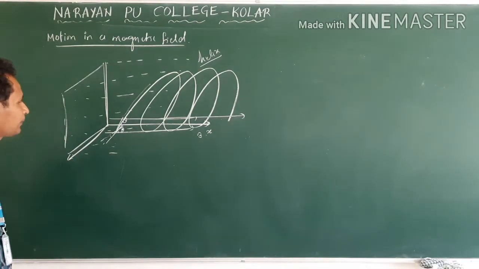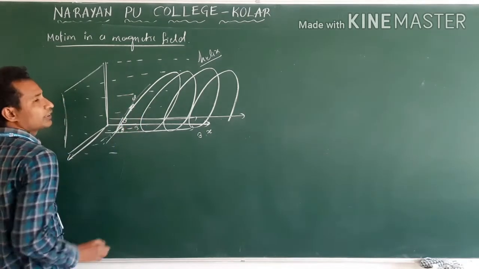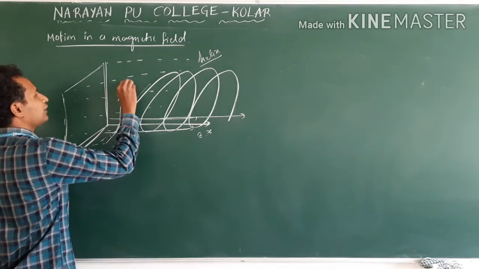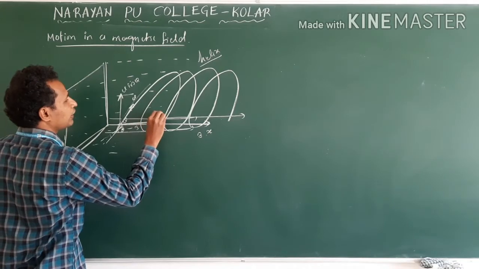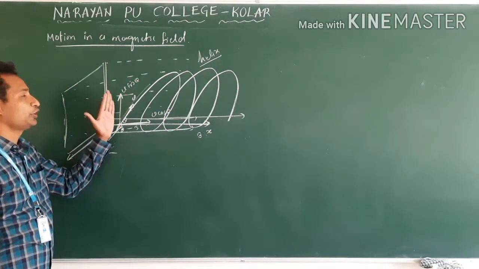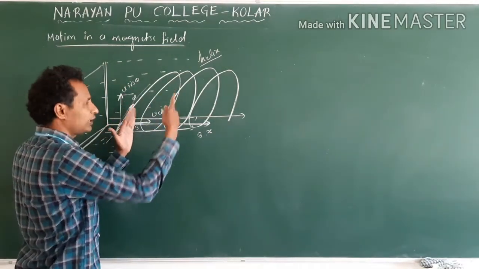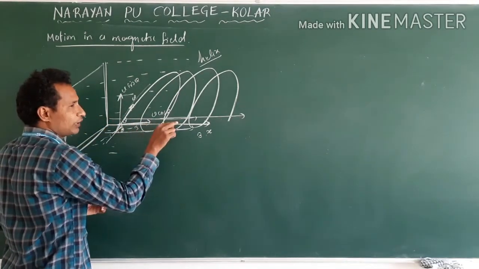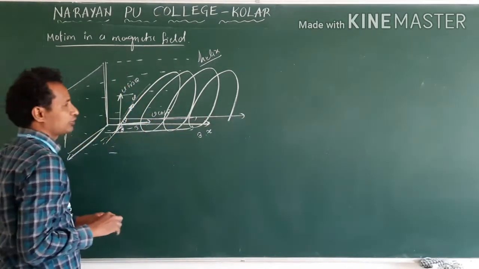The reason is, this is the B direction, this is the velocity direction. Clear? If you resolve this into two components, this is v sin theta and along this is v cos theta. So v sin theta is the perpendicular component. Due to this perpendicular component, the charged particle follows the circular path. Due to the horizontal component v cos theta, the charged particle is pulled along the x direction.